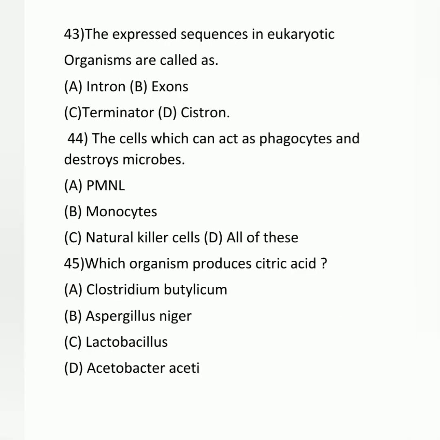43. The expressed sequences in eukaryotic organisms are called, option B, exon. 44. The cells which can act as phagocytes and destroy microbes. Answer is D. All of these: PMNL, monocytes and natural killer cells. 45. Which organism produces citric acid? So correct answer is B. Aspergillus niger.